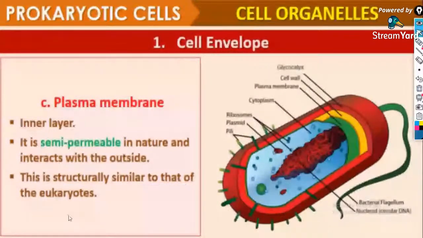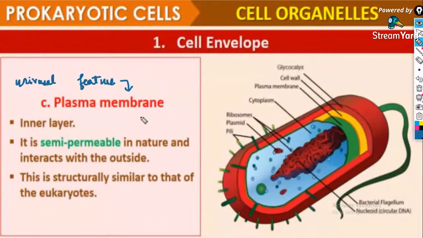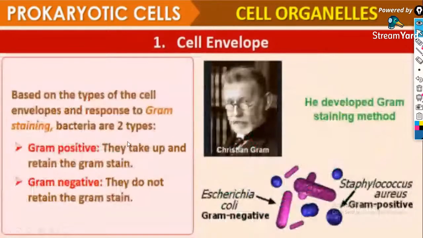The cell membrane is one of the questions asked in the NEET examination. Name the universal feature in all living organisms. It is the plasma membrane. It was a previous year NEET question, when AIIMS was separate, an AIIMS question. Okay. Next, we are moving on to the Gram staining method.